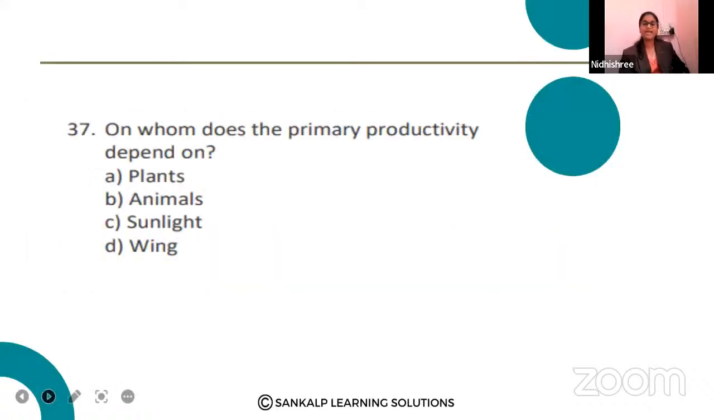Okay, A. Those who answered A are correct. 37th question goes like this. On what does primary productivity depend? A. Plants, B. Animals, C. Sunlight, D. Wind. On what does primary productivity depend? Plants, animals, sunlight, wind.